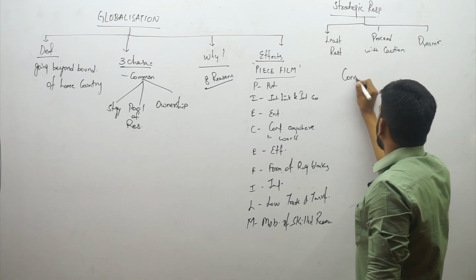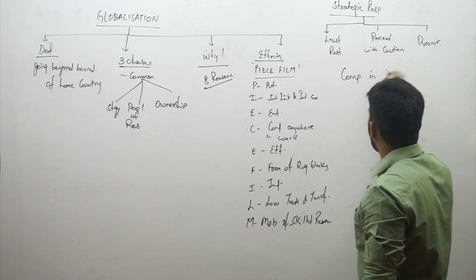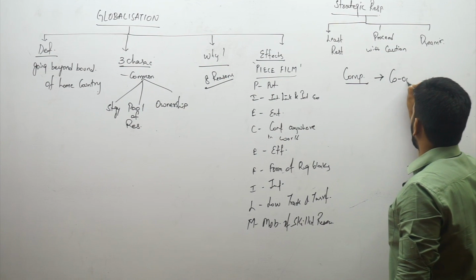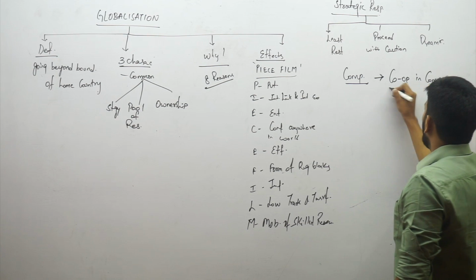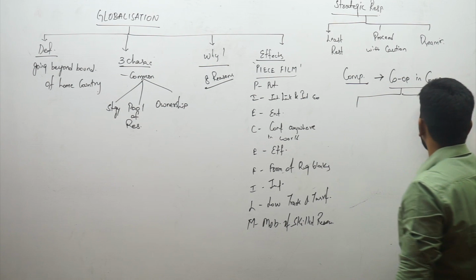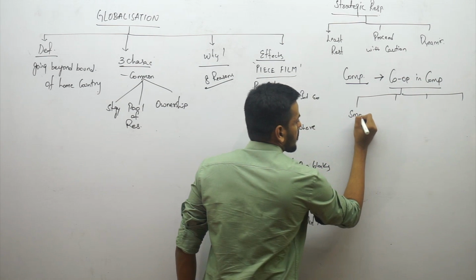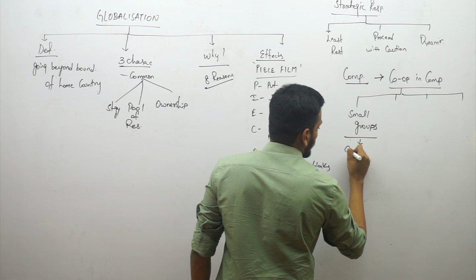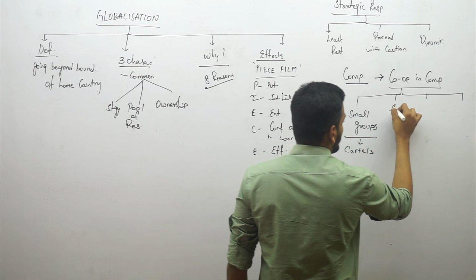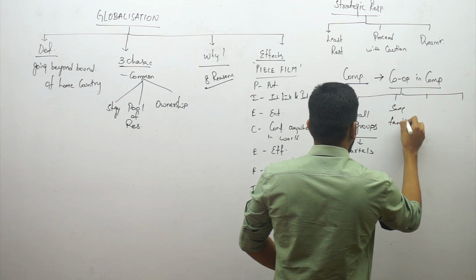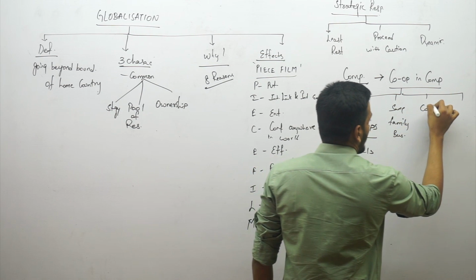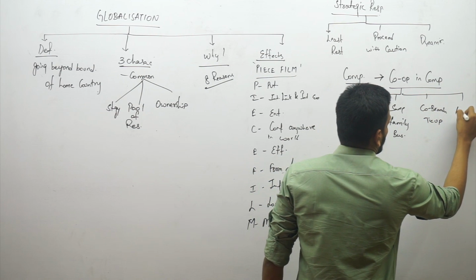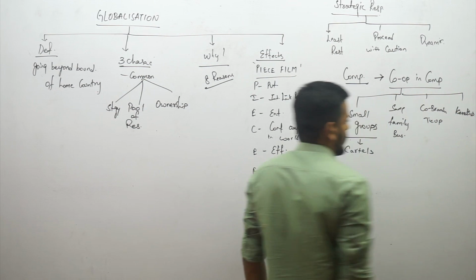Then we have competition, and then we also have a concept called cooperation in competition. How do we cooperate in competition? 4 ways are there here also, right? Forming small groups called cartels. Then you have same family business, co-branding and tie-up arrangements, and lastly keiretsu is something that is formed.